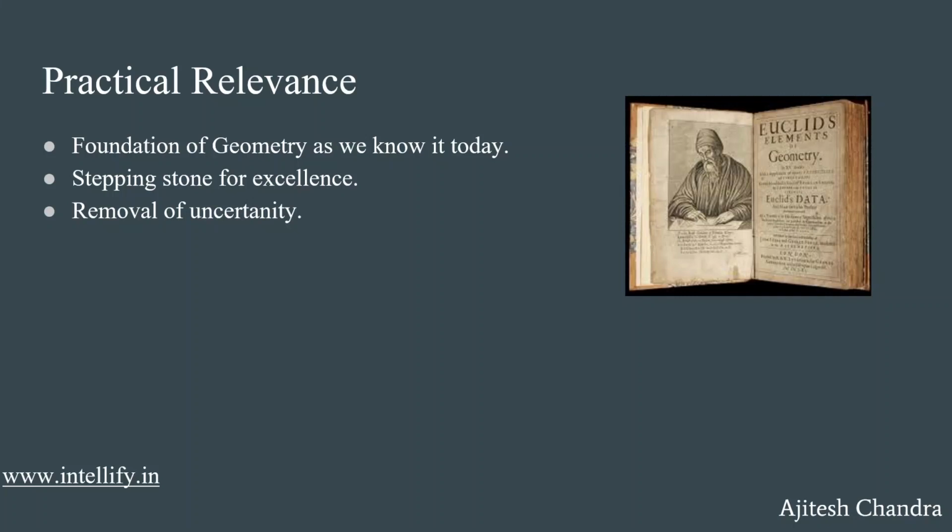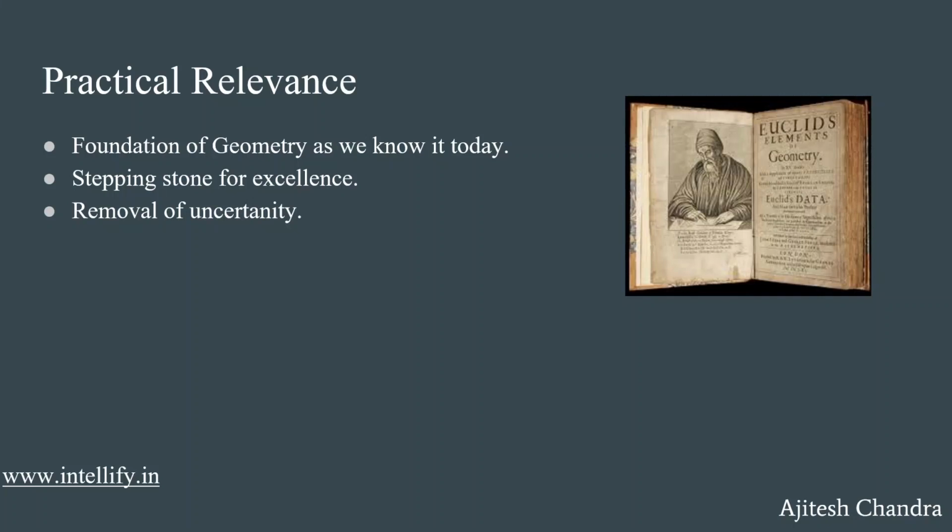Because of this very reason, we can say that Euclid's definition was a stepping stone of the excellent geometry as we know it today. Even the most complex ideas and questions of geometry could not be solved without Euclid's definitions. And the third point is that it has removed any uncertainty which there could have been. Now everybody knows the definition of a point and nobody can question the definition of the point. So this is the practical relevance of Euclid's definition.